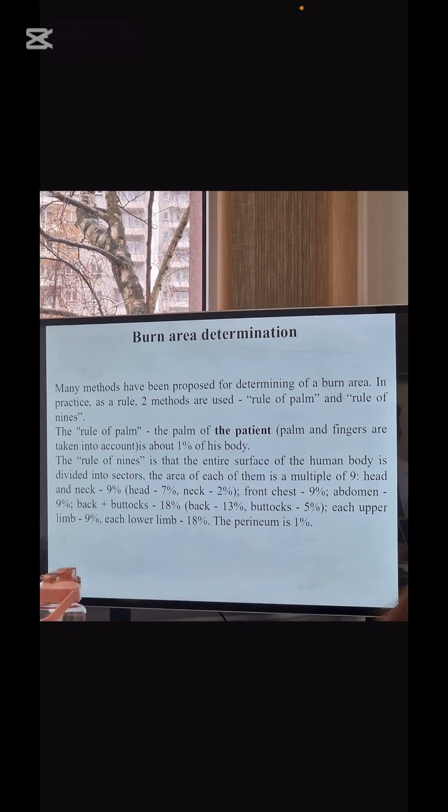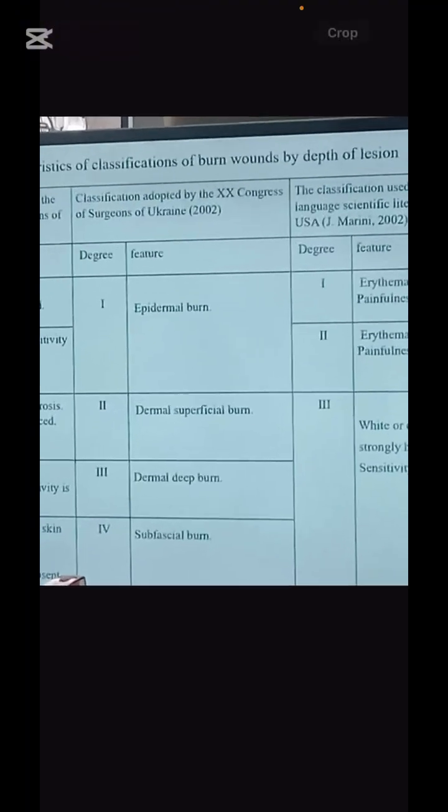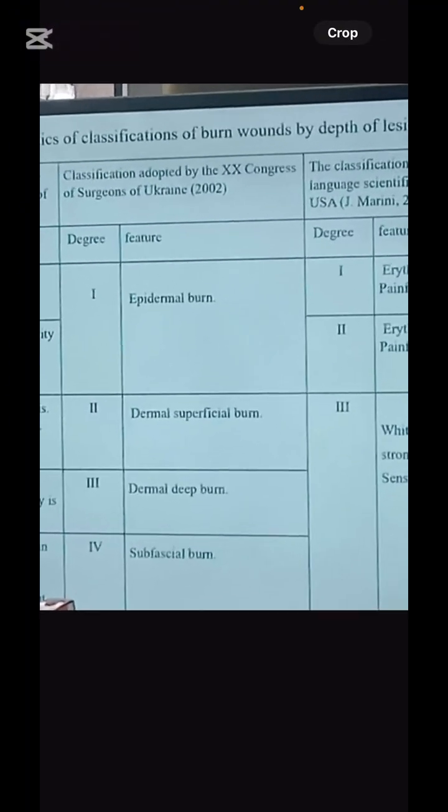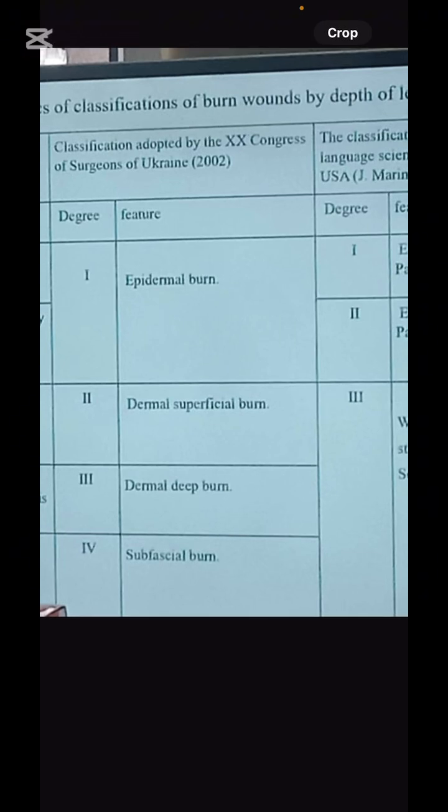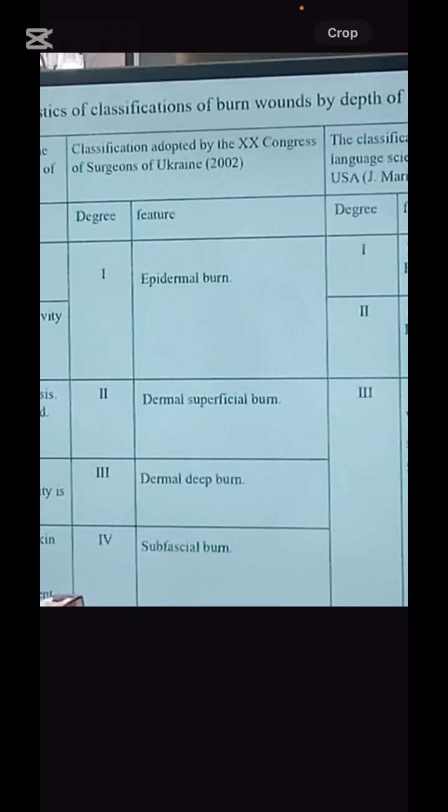Next is burn area determination. How will you determine? Rule of palm. Next is, what are the degrees of the burn wound? First is epidermal burn, then is dermal plus superficial burn, then third degree is deep dermal, deep burn, fourth degree is subfascial burn. And other classifications are also there, but remember the simplest.